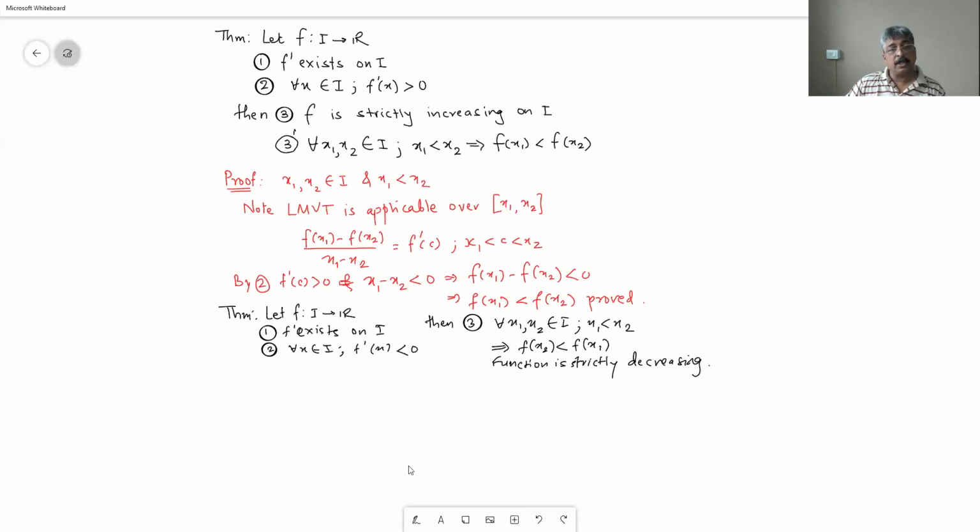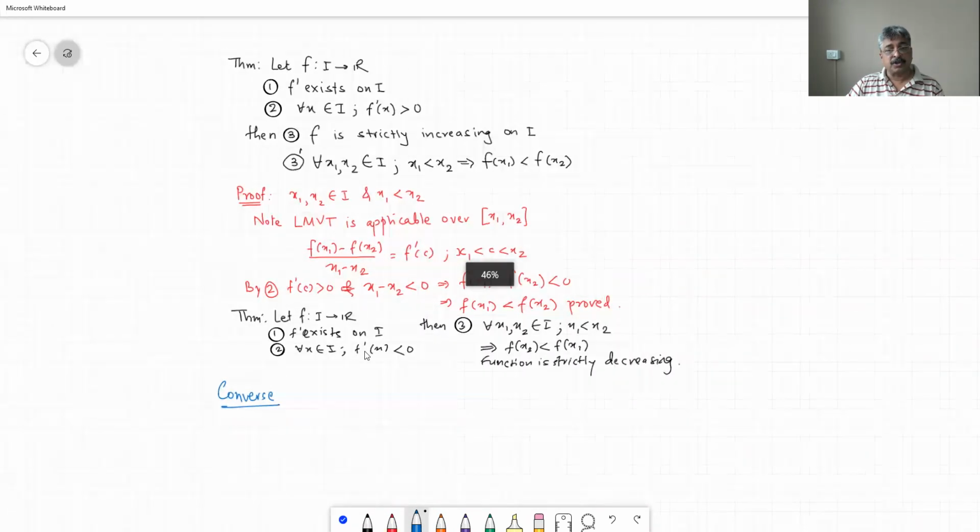Okay, so what do you think will be the statement of the converse in this case? So let us try to write down the converse of this and then we will check whether it is true or false. Here, converse of the first.